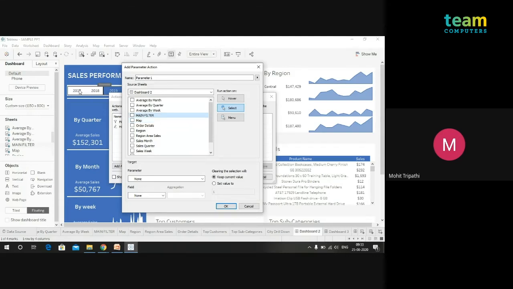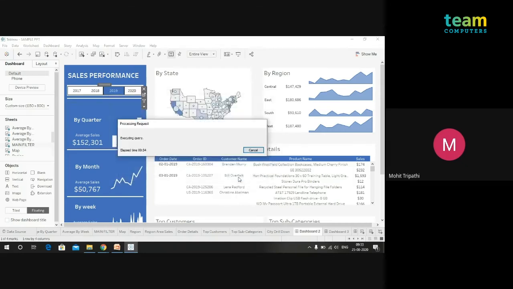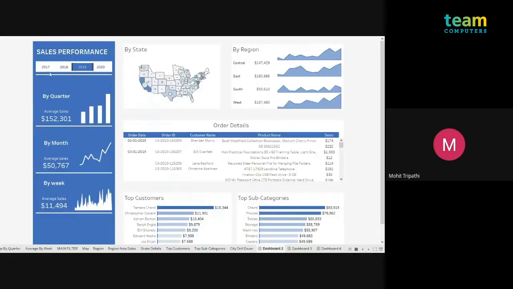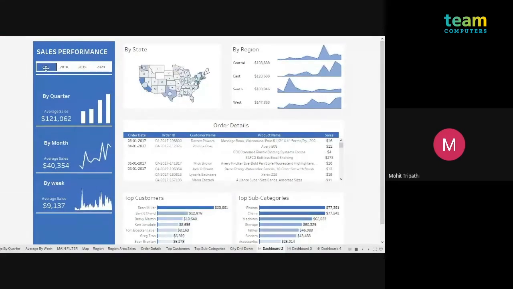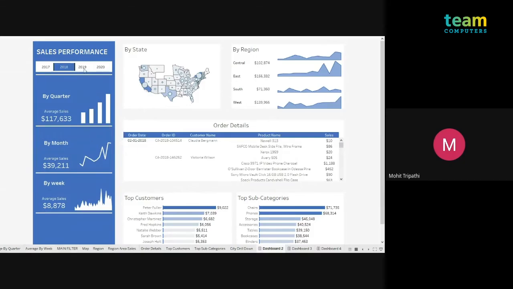So this is the sheet which I'm talking about here for the year selection. We will select this because we want the action to perform from this sheet. When we click on the sheet, the parameter is year. The calculation is the one I've created over the year calculation, and the action should run when I select the sheet or the components of the sheet. So we will keep it as is. Now when we go to the presentation side, if you select 2017, the dashboard will be filtered according to 2017. When we select 2018, it will be filtered to 2018. So this is one way.